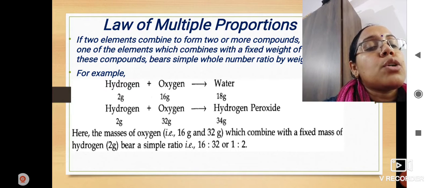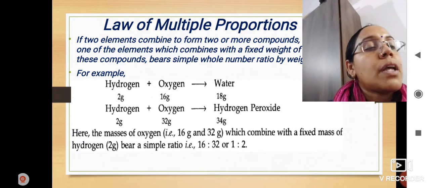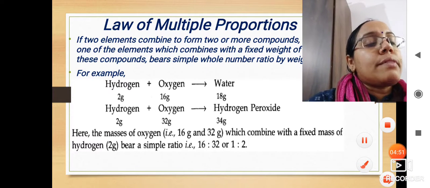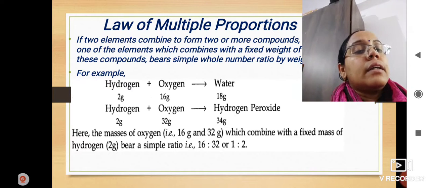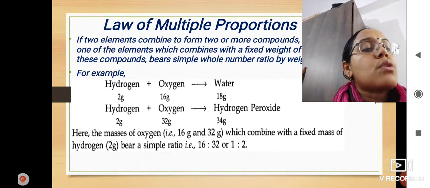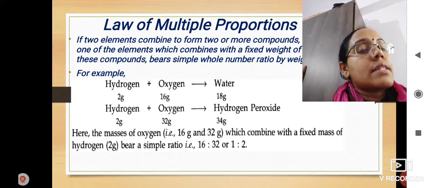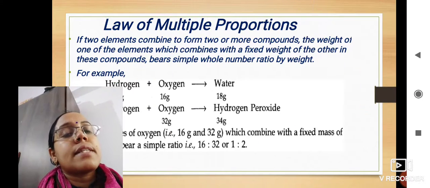And so the ratio of masses of oxygen in water and hydrogen peroxide is 16:32. If you bring it to the lowest form, that is the simplest ratio, it will come to 1:2. Okay, so we can say that in the formation of water and hydrogen peroxide, the fixed mass of hydrogen, that is 2 gram, is combining with a simple ratio of 1:2 of oxygen in both the cases. So what has this law of multiple proportion explained to us?